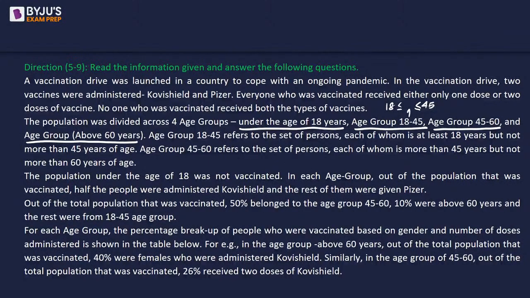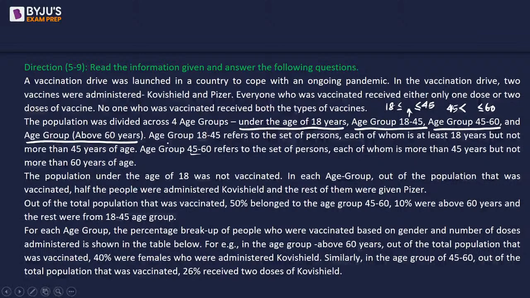Okay. And if we look at age group 45 to 60, it refers to the person where each one is more than 45 years, but not more than 60 years. So they are definitely more than 45 years, but they are less than or equal to 60 years. And the last one is obviously above 60 years.